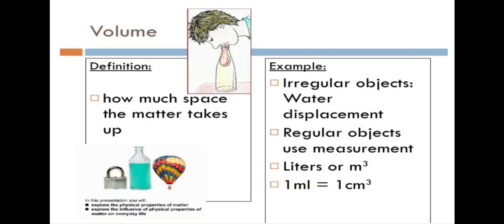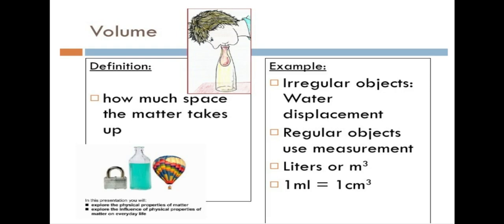If we take a look at volume again, remember, volume is how much space the matter takes up. We can do it 2 different ways in terms of measuring. For irregular objects, they're not really cubes or anything like that. A rock would be an irregular object.